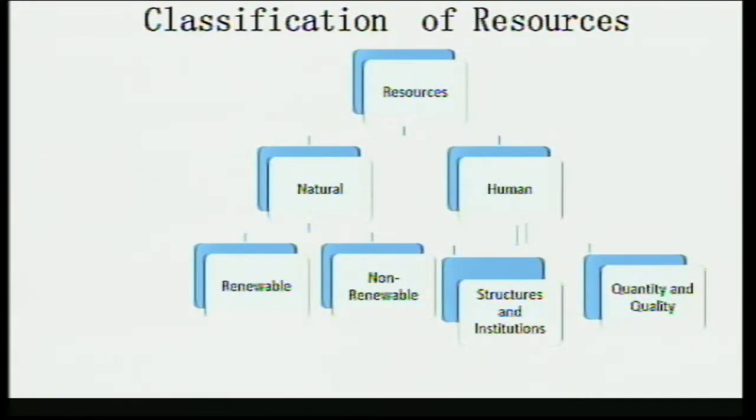Natural means which are found in our surroundings, whether water, sun rays or air, these are natural resources. Right, ma'am. And natural resources are further divided into renewable and non-renewable resources. Renewable resources may be produced or reproduced by mechanical, physical or chemical processes.